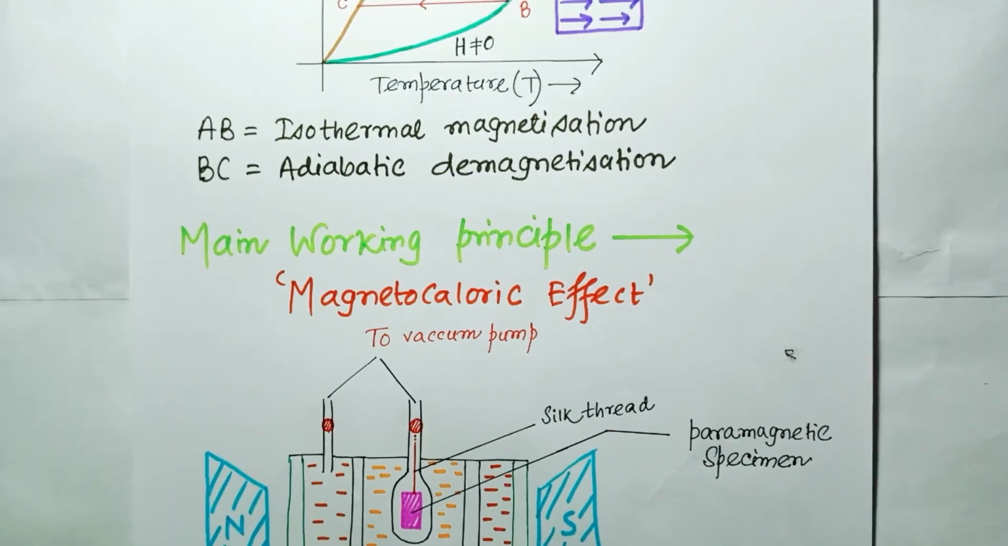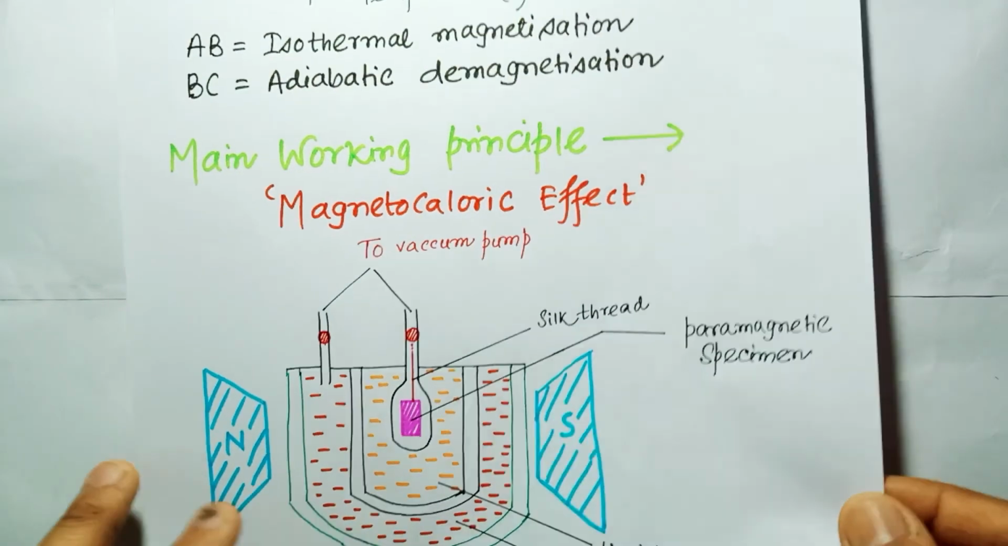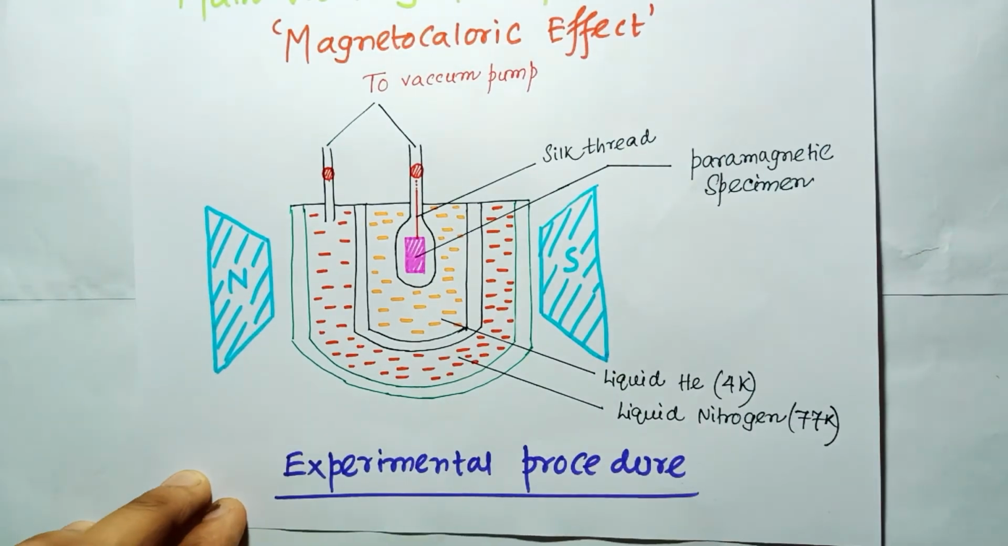So now we can take a look at the experimental procedure. You can see the experimental procedure here. The paramagnetic substance is connected by a silk thread and placed in a chamber which is in close contact with the liquid helium bath.